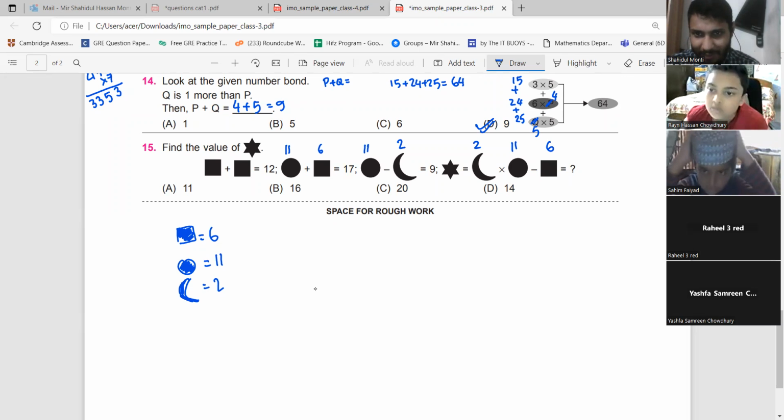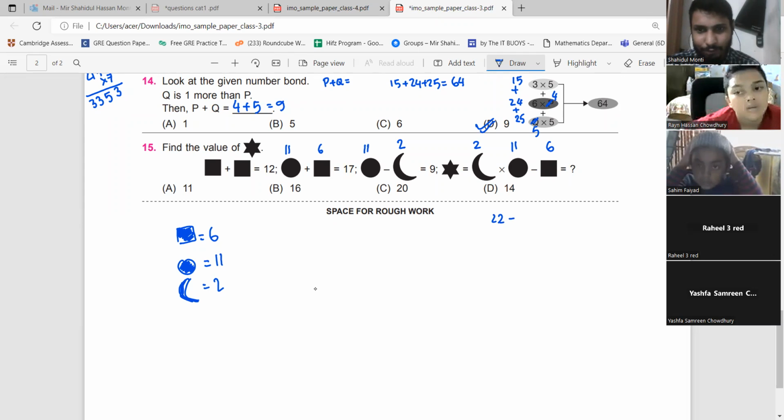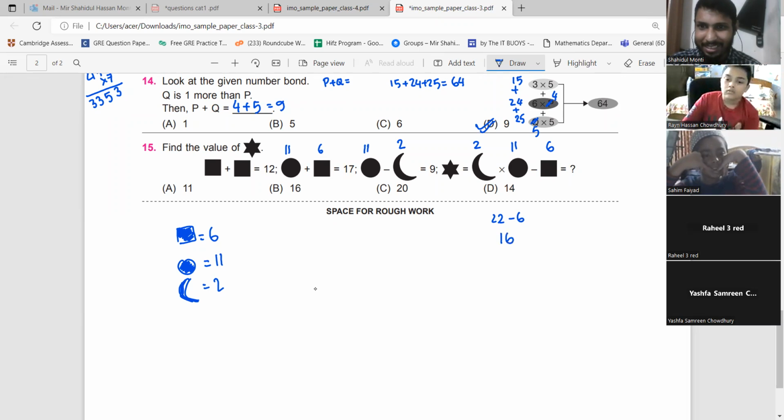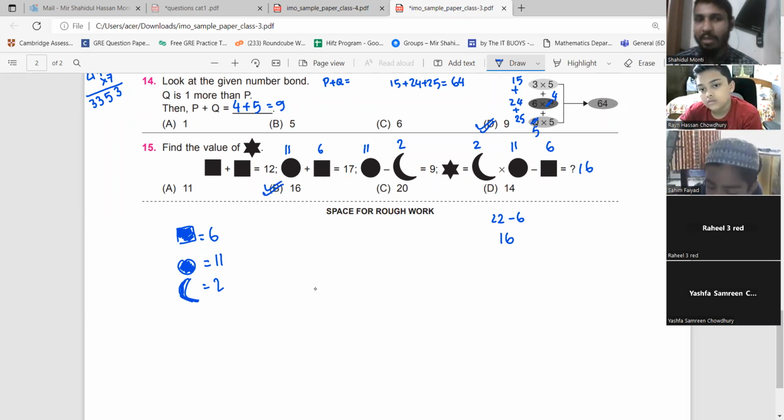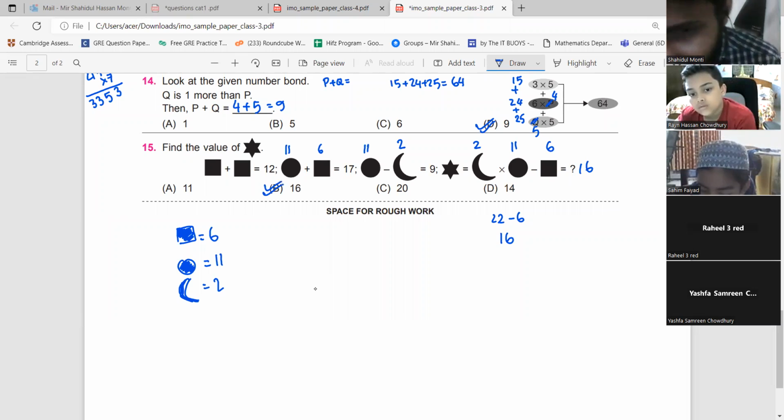So 2 into 11, that is equal to 22. And then we subtract 6 from here. 22 minus 6, I am getting 16. The answer should be B. B for Bangladesh. That's it, students.